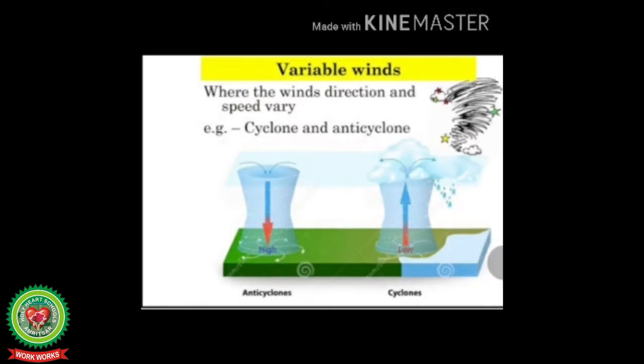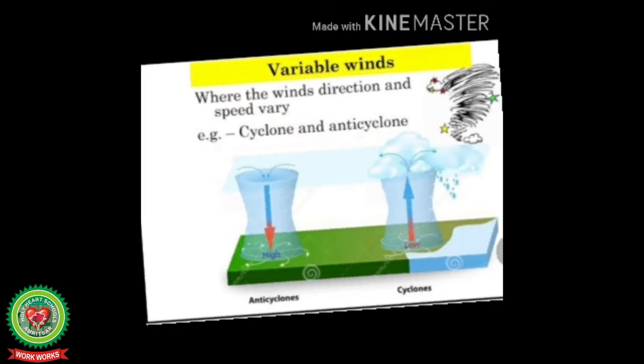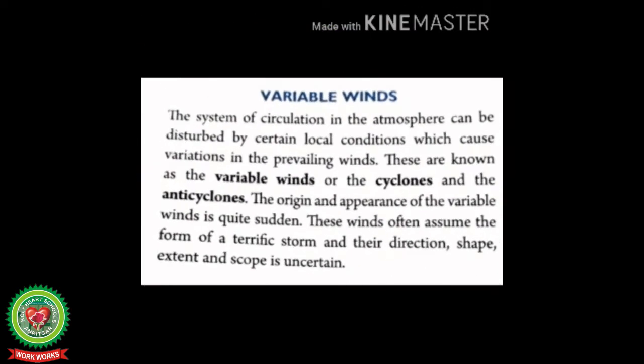Students, variable winds blow for a short duration and change their speed and direction frequently, depending upon the change of atmospheric pressure. Cyclones and anticyclones are examples of variable winds. Let's start with the book reading. Students, take out your page number 110, variable winds.